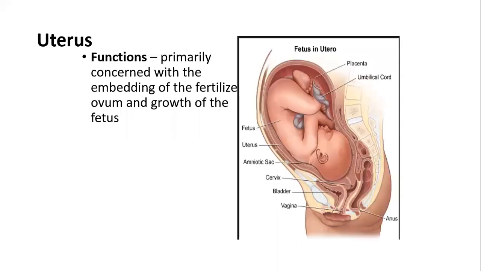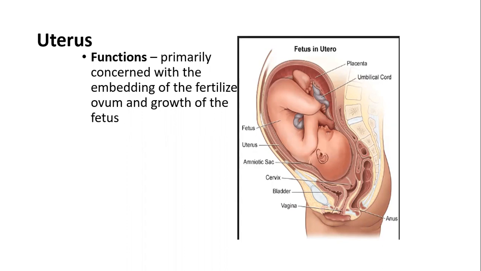So, I'll be taking uterus stimulants and relaxants today. Well, then, before going to the pharmacological actions and pharmacokinetics of these relaxants and stimulants, let us know about the uterus. So, what are the functions of the uterus? Primarily, it is concerned with the embedding of the fertilized ovum and growth of the fetus.